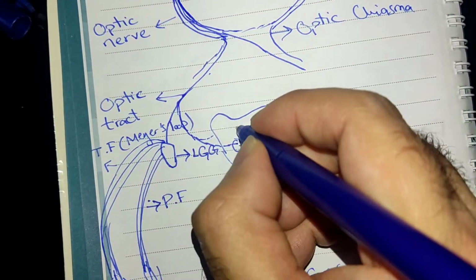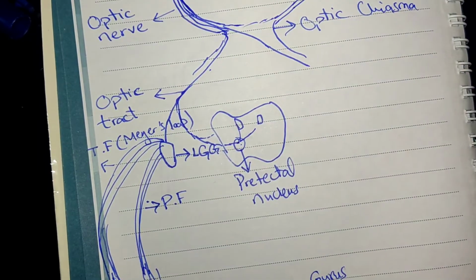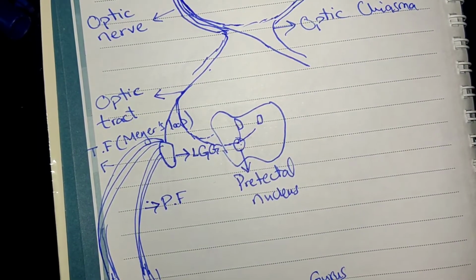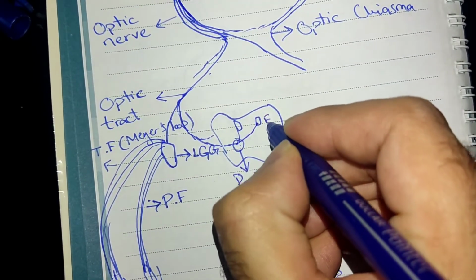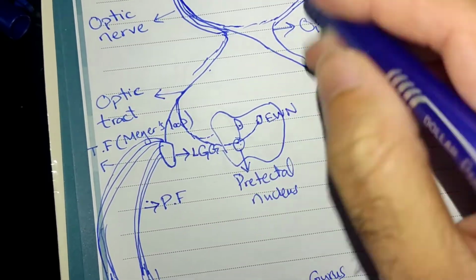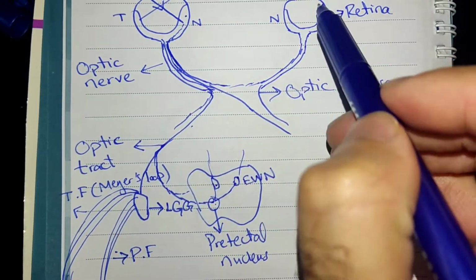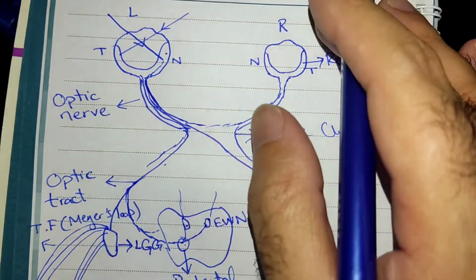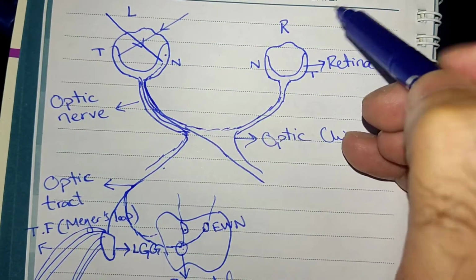From this pretectal nucleus, they go into the Edinger-Westphal nucleus, but it innervates the Edinger-Westphal nucleus of both the sides. Then from this Edinger-Westphal nucleus, fibers go to the oculomotor nerve and cause constriction of the sphincter pupillae muscles of the eye.